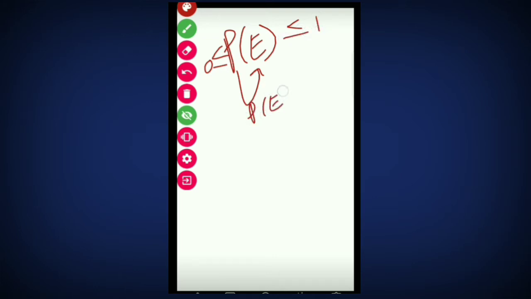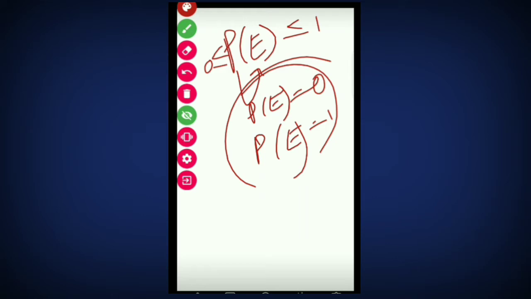Now, the probability is denoted by P(E). P(E) means probability of any event. It is always greater than or equal to 0, but less than or equal to 1. Probability of an event is 0 means that is an impossible event, that will not happen. And the probability of an event is equal to 1 means that is a sure event.